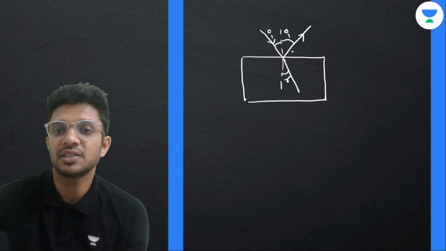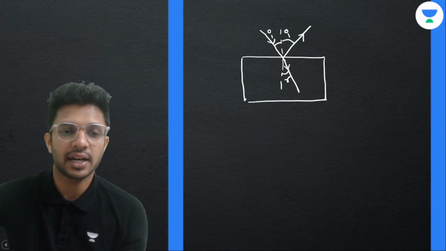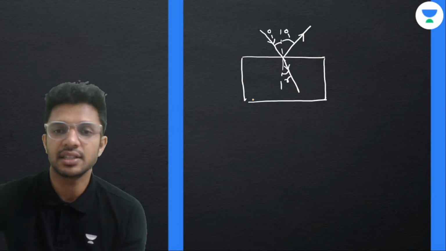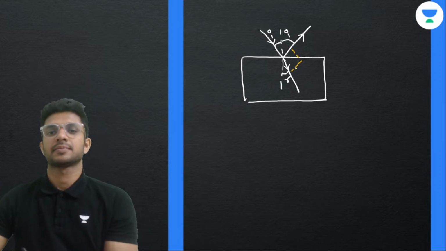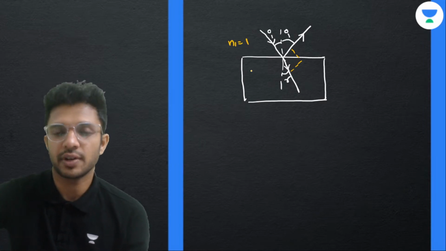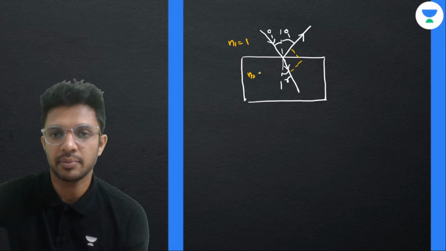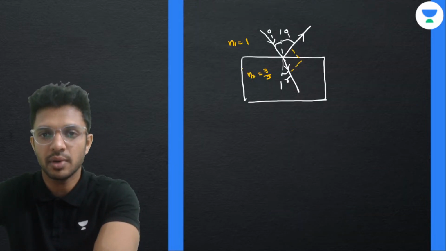One more piece of information is given: this reflected light ray and the refracted light ray are 90 degrees to each other, like this. Now this is kept in air, so refractive index is 1. This is a glass slab. Refractive index is 3 by 2, 1.5 or 3 by 2. Okay.